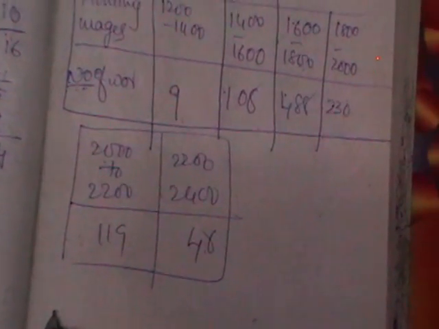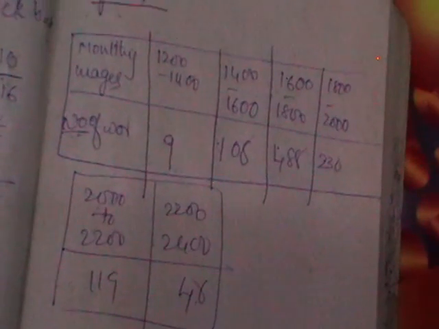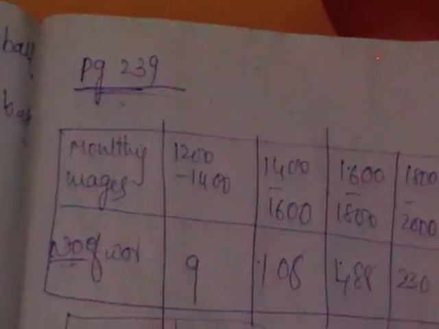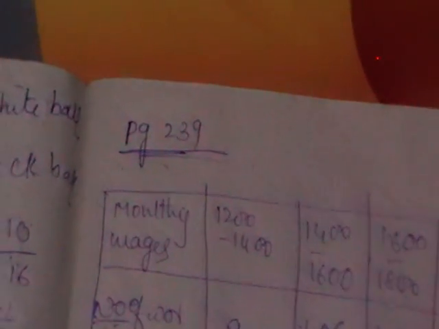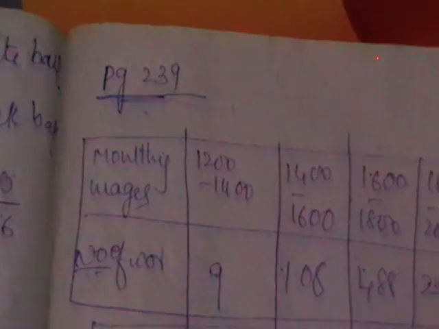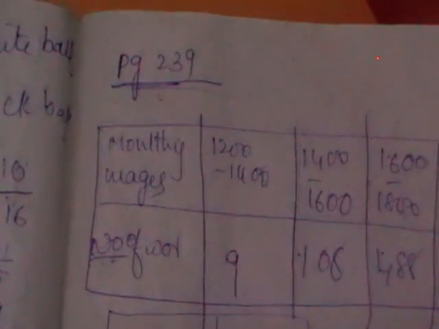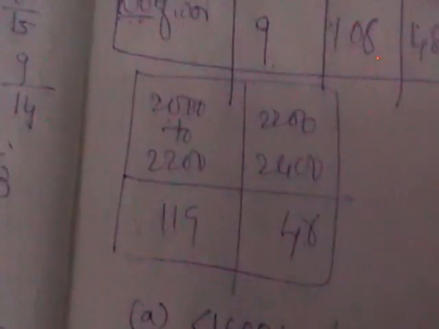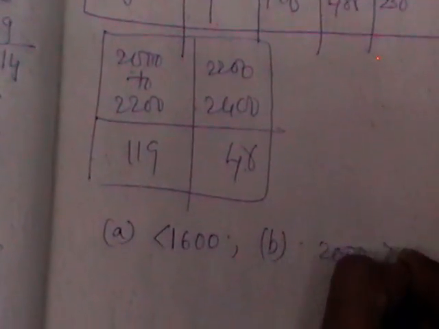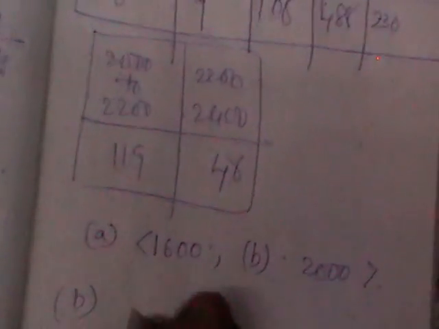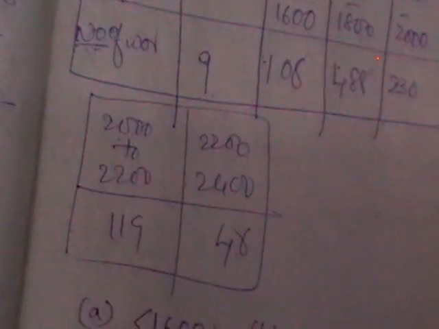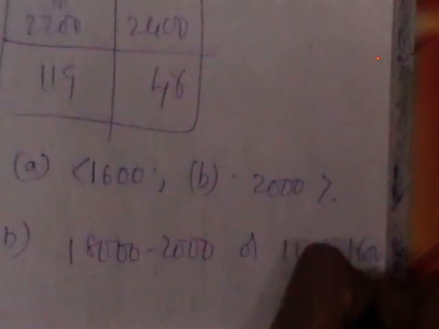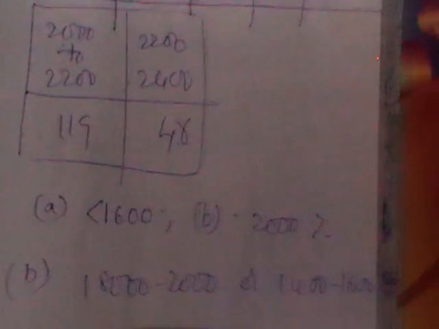Now the question is: an individual is selected at random, find the probability that his wages are under. The first bit is what is the probability that the selected person has a salary of less than 1600, and 2000 and above. Okay, and between 1800 and 2000, or 1400 and 1600.